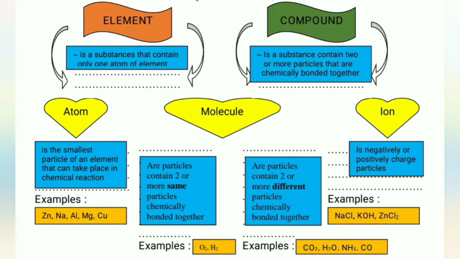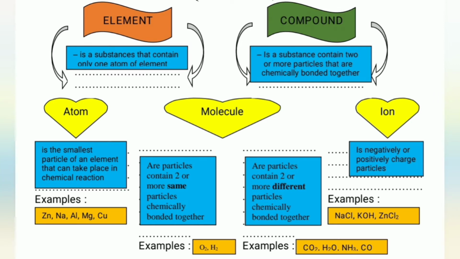A molecule is a neutral particle that consists of two or more atoms which are chemically bonded together. An ion is a positively charged or negatively charged particle. Molecules can be either elements or compounds. Compounds that are formed between atoms of nonmetals usually consist of molecules. Compounds that are formed between atoms of metals and nonmetals usually consist of ions.